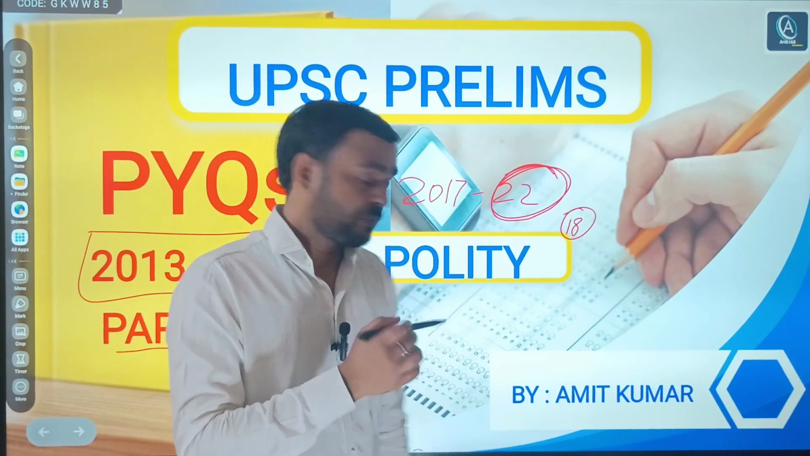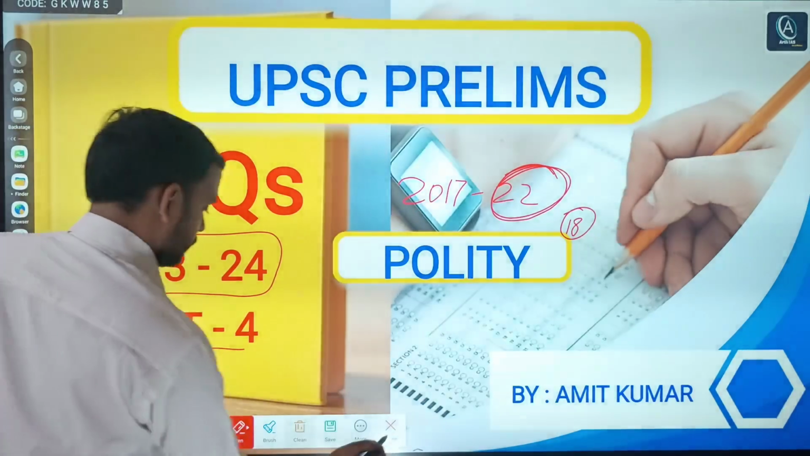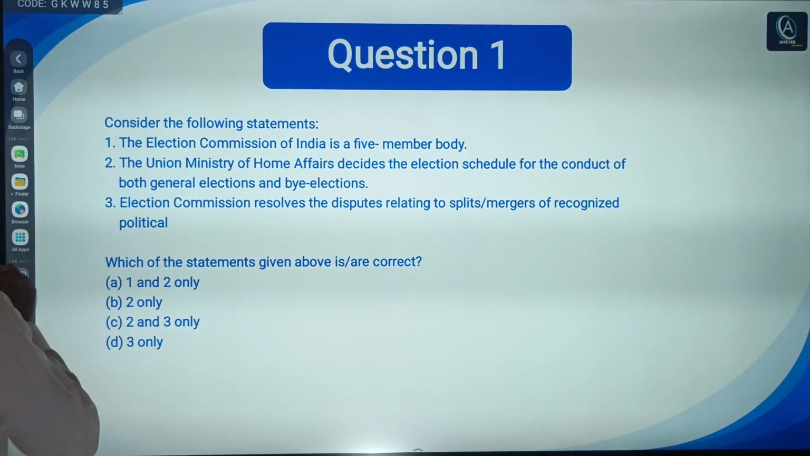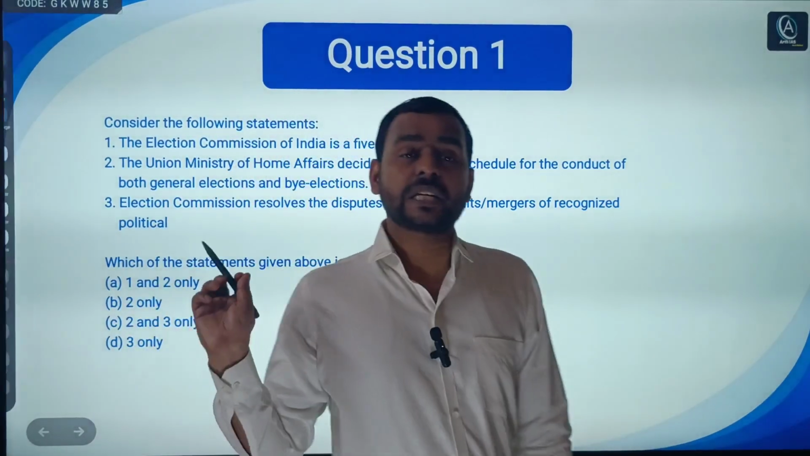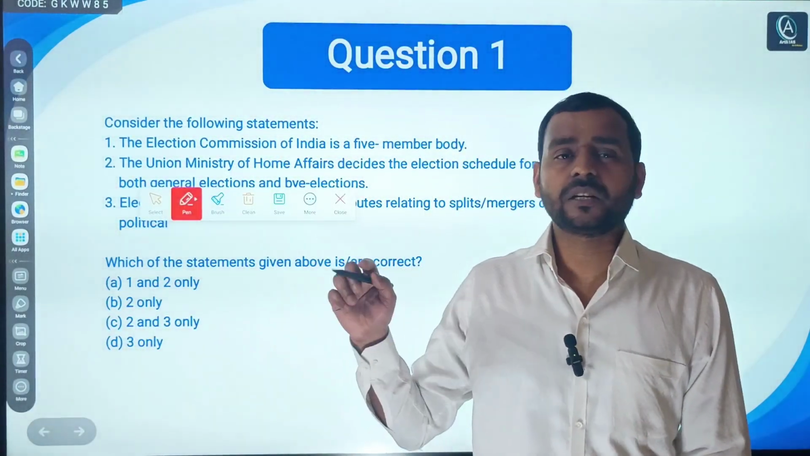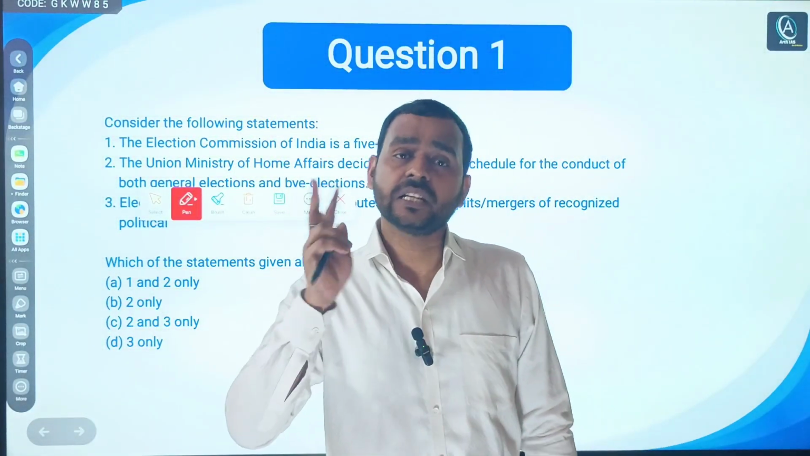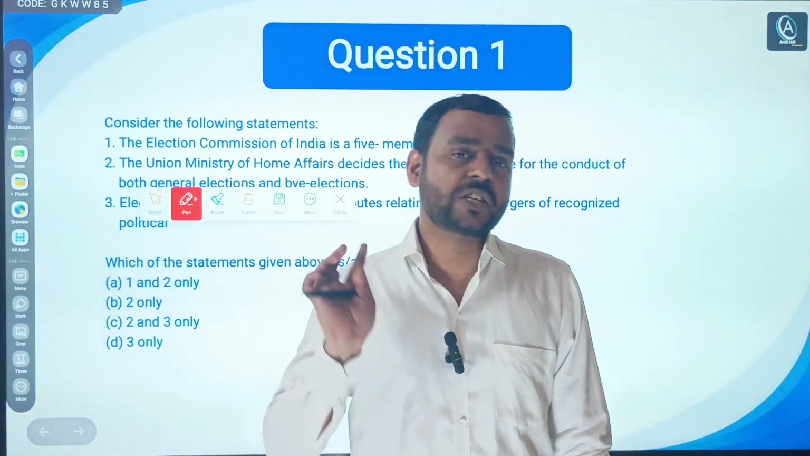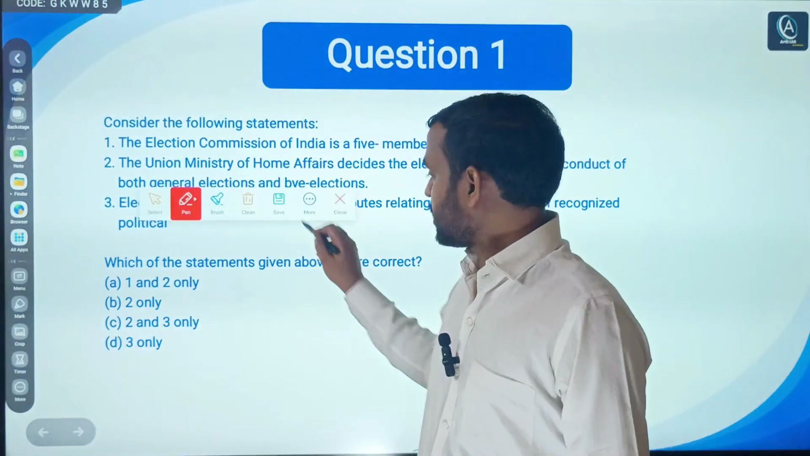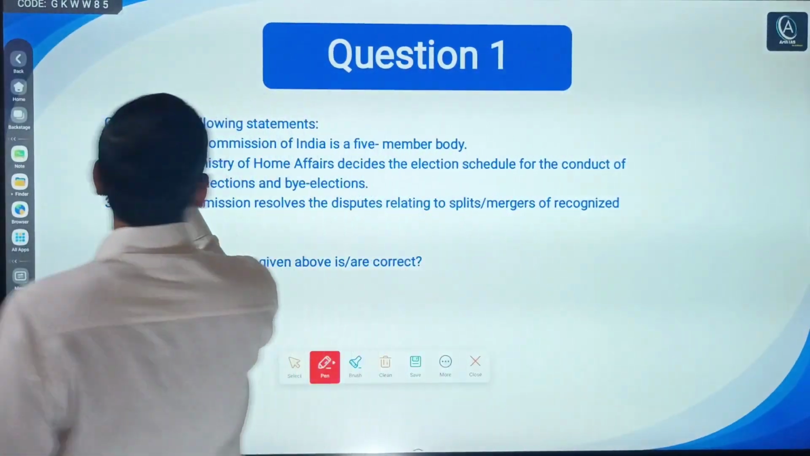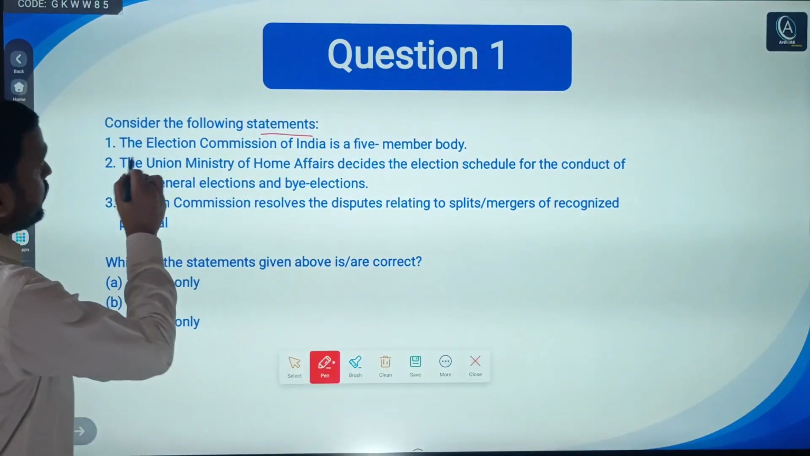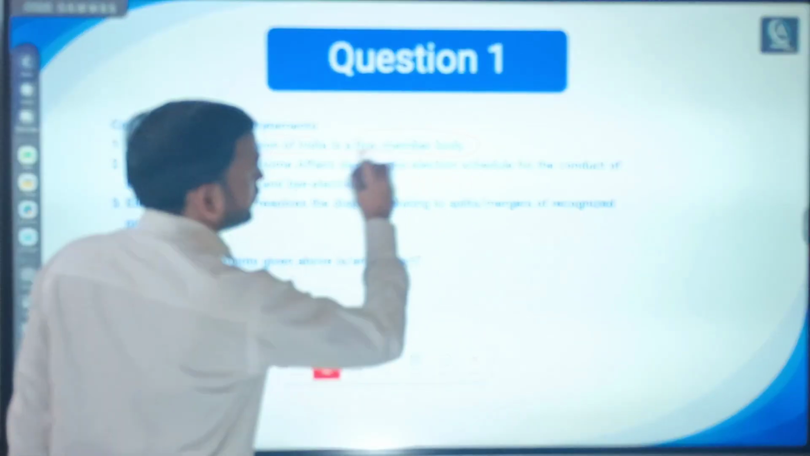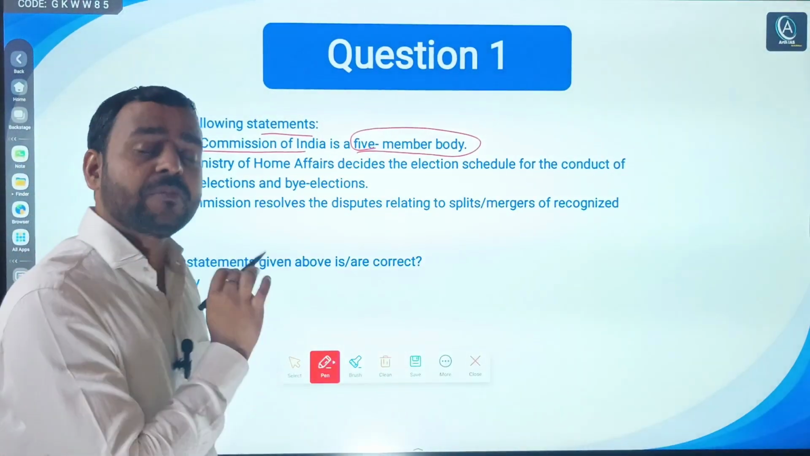Now let's begin. So first question, and I am not doing trend analysis. We have already done trend analysis in the first and second part. You can watch it; I will give the link in the description box. So the first question says, consider the following statements. First, the Election Commission of India is a 5-member body. So this is directly from the Election Commission.